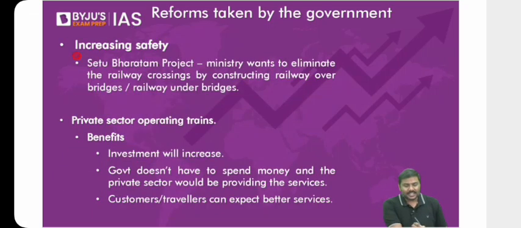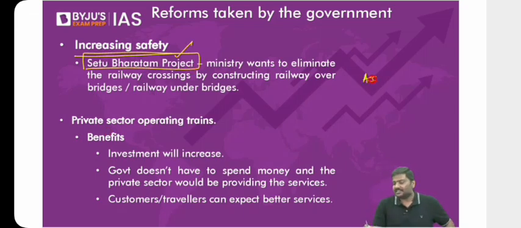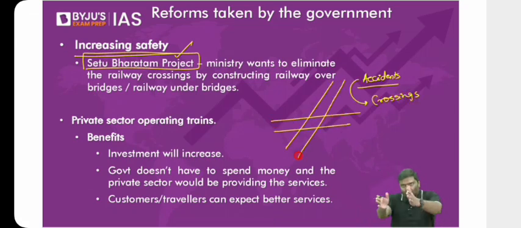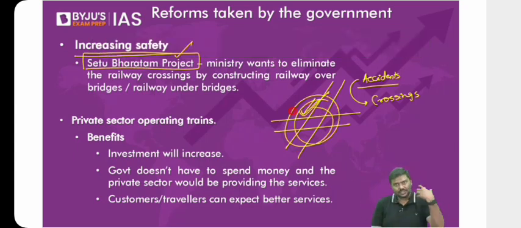Next, increasing safety. We also implemented a lot of reforms to promote safety. For example, there is a project which is being implemented now, the Setu Bharatam project. Now, what is the Setu Bharatam project? How many have seen the newspaper articles where there are railway accidents? Sir, where? At railway crossings. That is, there is a road and there is also a railway crossing like this. On the road, there is a track. Railway is also crossing on the track. So multiple times there have been accidents which have happened at railway crossings. It's not a story, it's a fact. Railway crossings are one of the sources where accidents keep on happening.